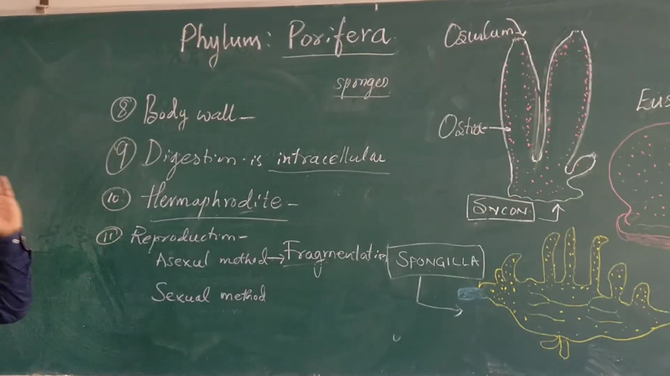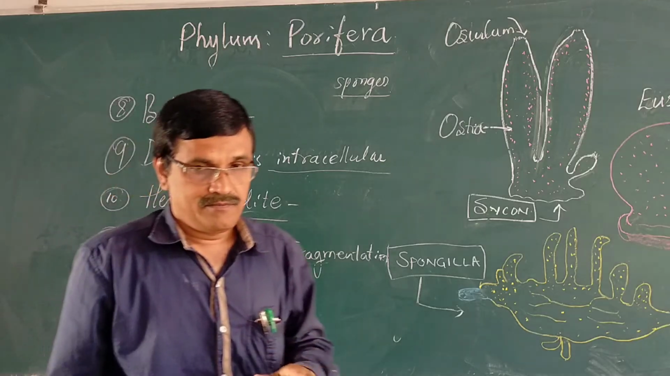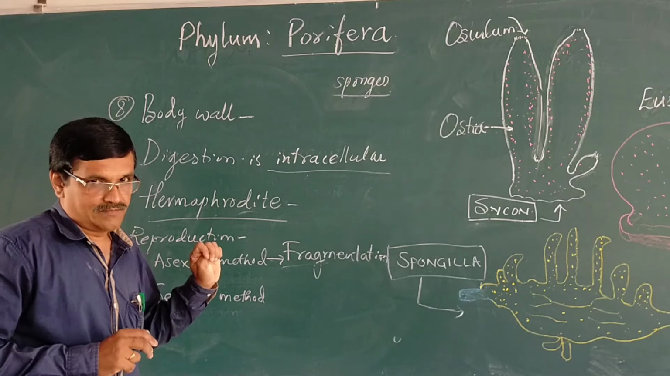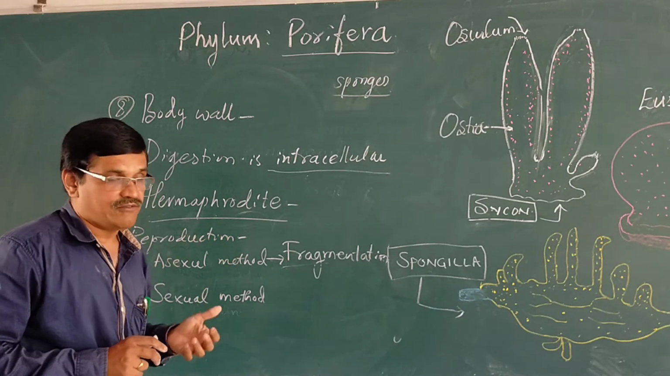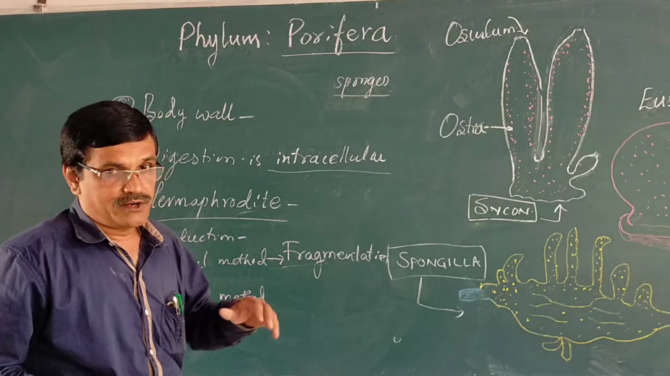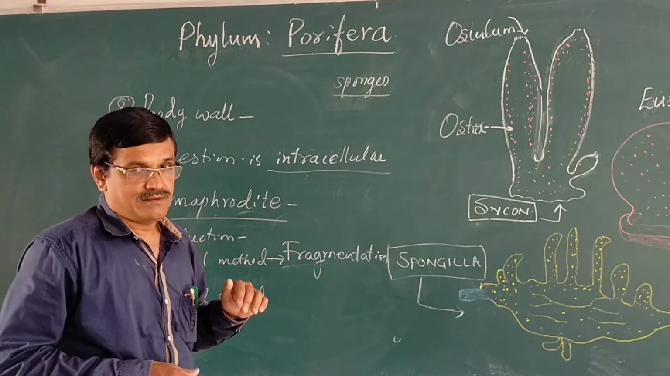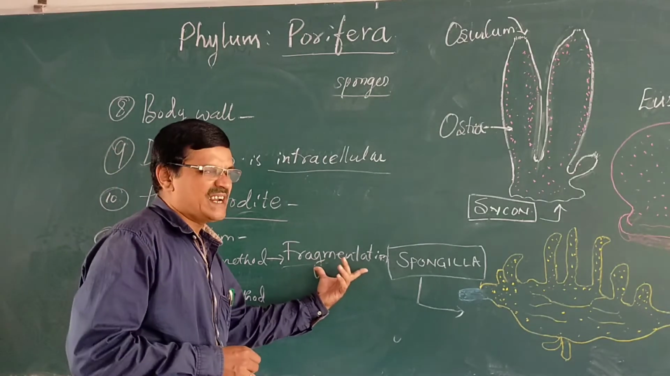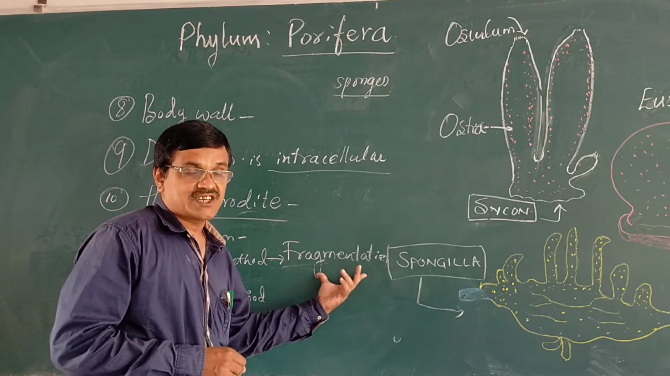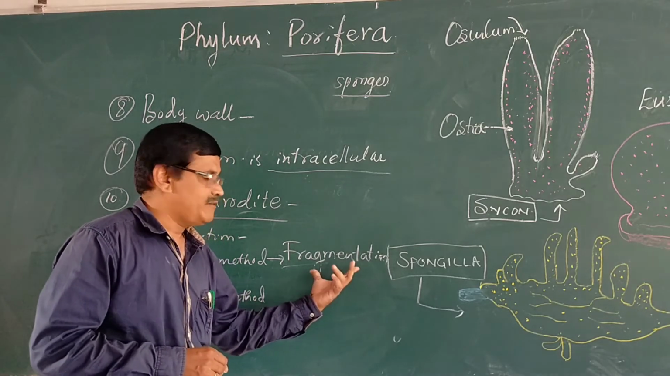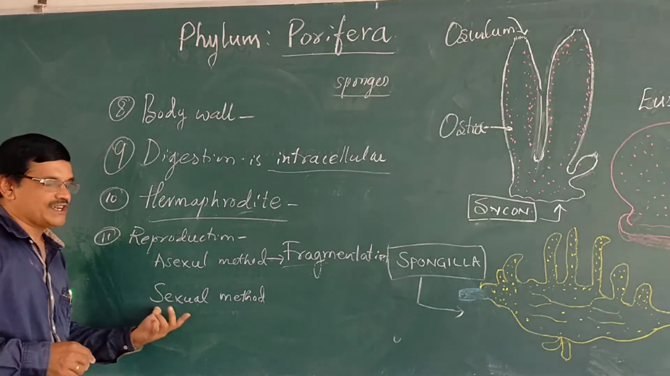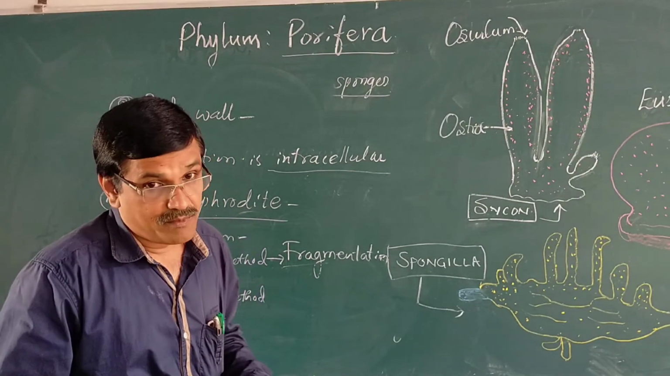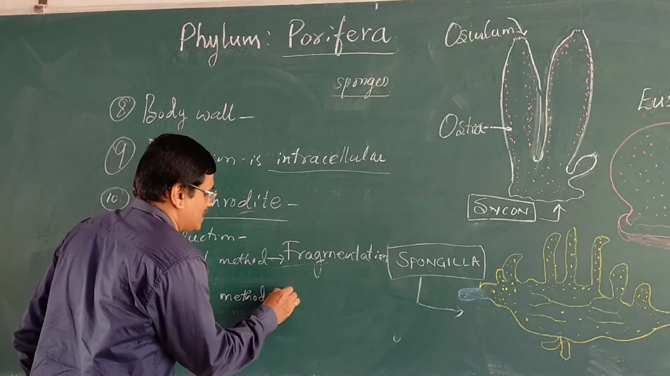When the body of a sponge is cut into many pieces, then each piece is capable of developing into a new individual. So this type of asexual reproduction is known as fragmentation. Then the sexual method of reproduction takes place by the formation of gametes and fusion of the gametes.